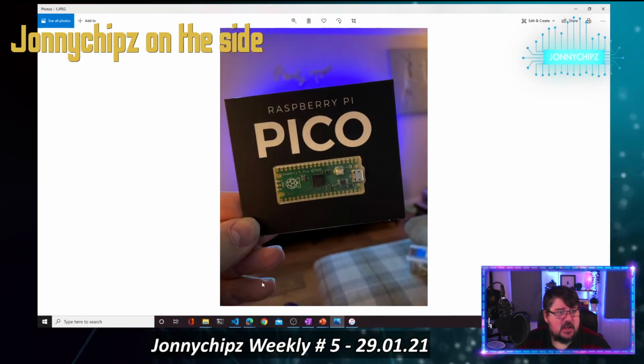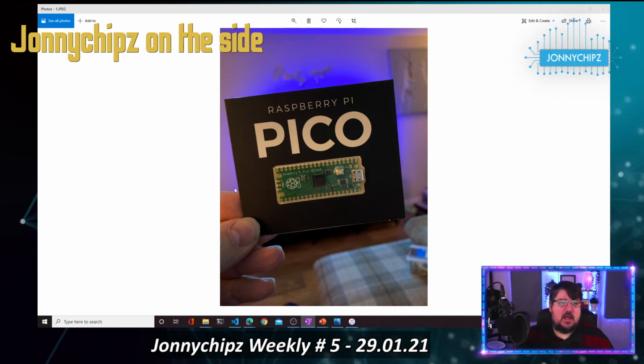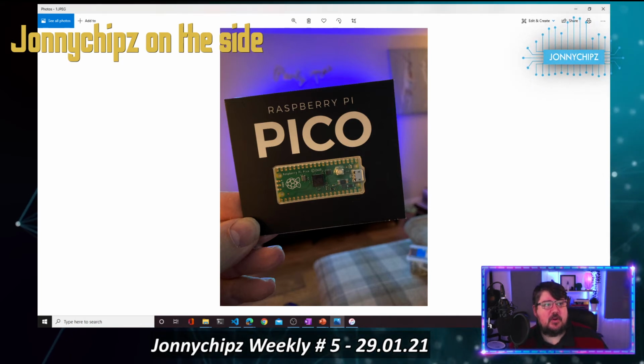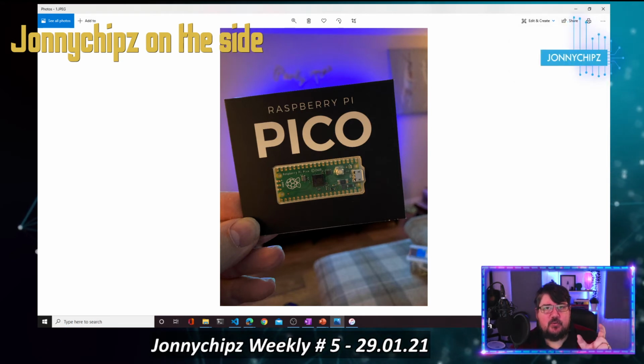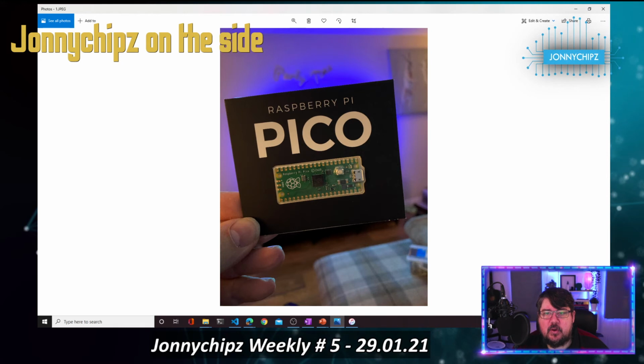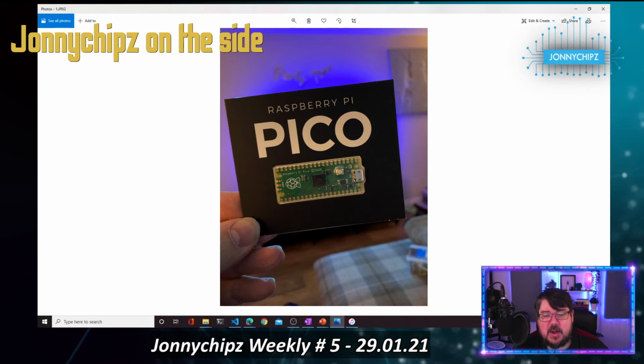Other things this week, I'm referring to my notes, so apologies there. But yeah, okay. So on the same notes, you may have seen some quite exciting news. Raspberry Pi have released their first really small microcontroller, the Pico Pi. So I was fortunate enough to actually order one off the Pi Hut. So I had that delivered along with a microbit.